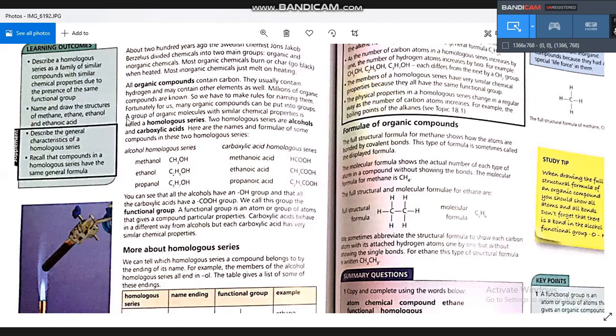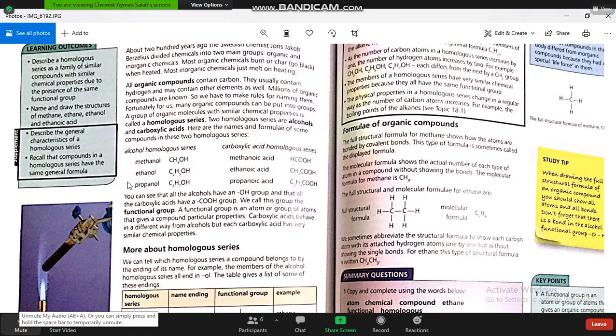A homologous series is a group of organic compounds with the same chemical properties because they have the same functional group.